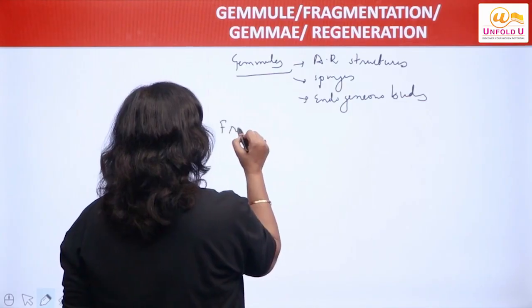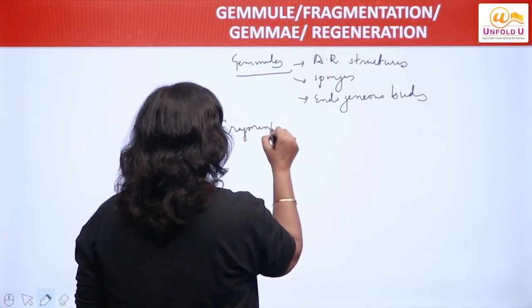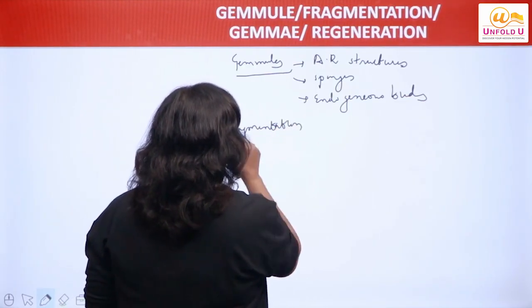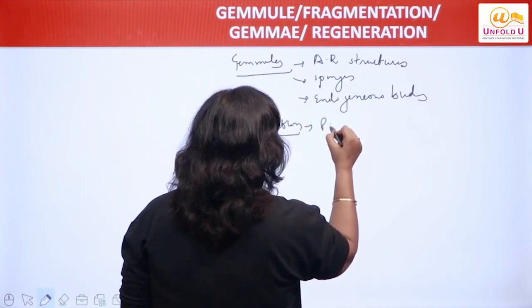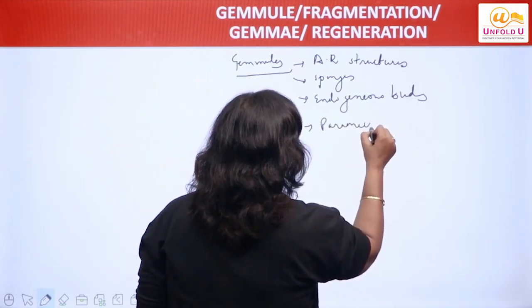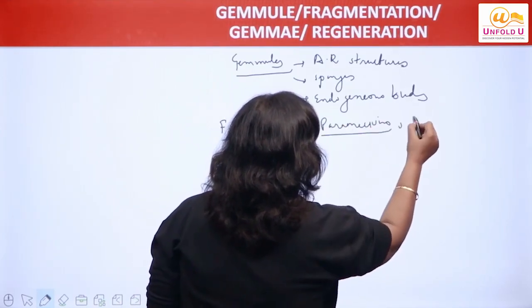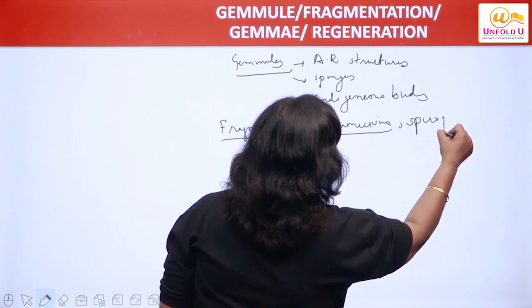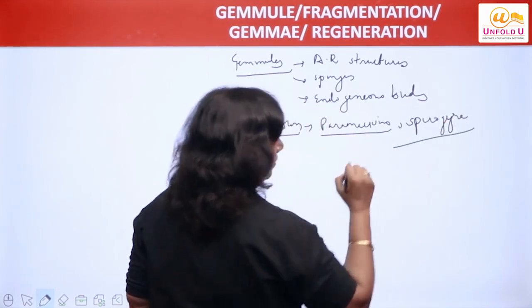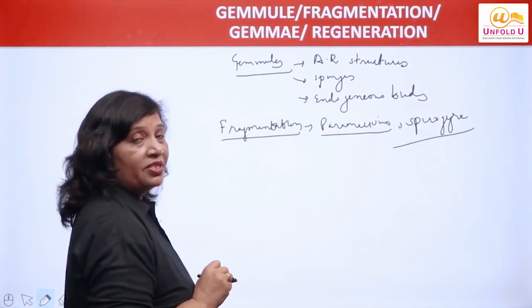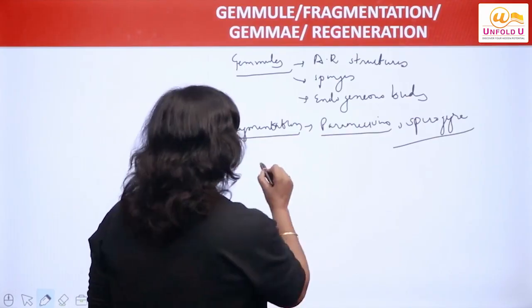Then we have fragmentation. Fragmentation, what happens? We see it in case of paramecium, we see it in case of spirogyra, clear, right? So what happens?